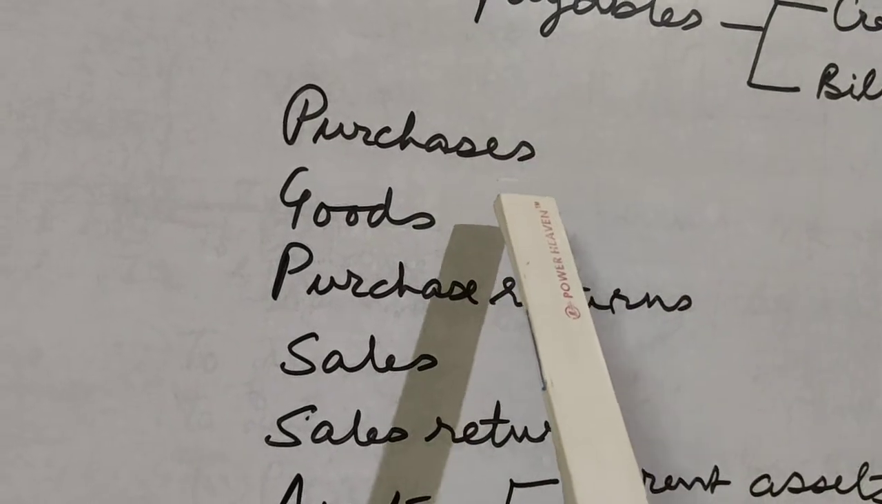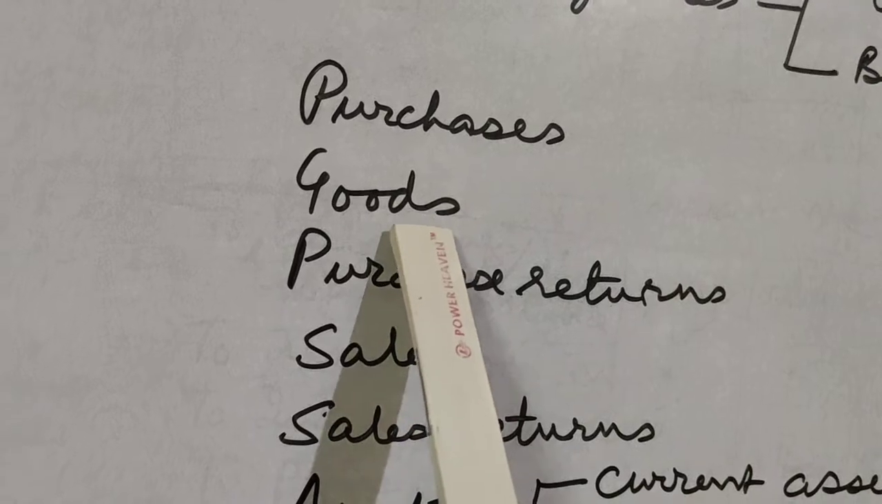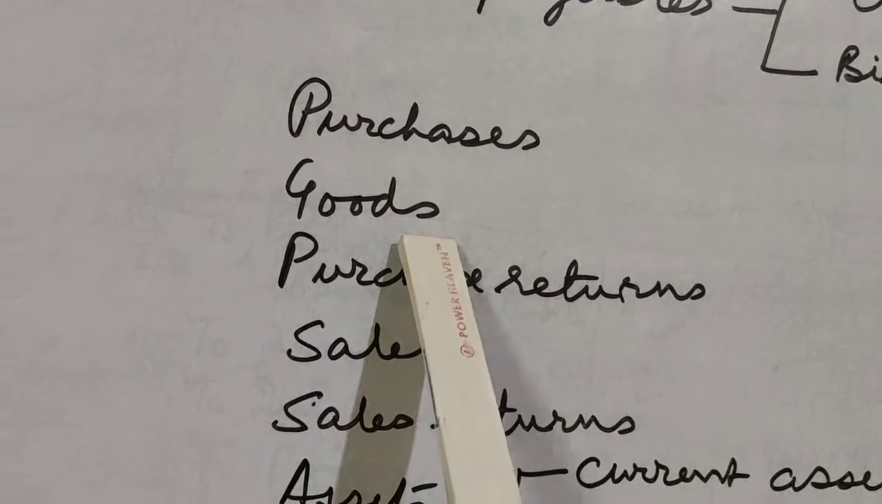Then we come to purchases. Now before we come to purchases, let us look at goods. Goods in accounts means those things which are bought with the prime intention of resale.